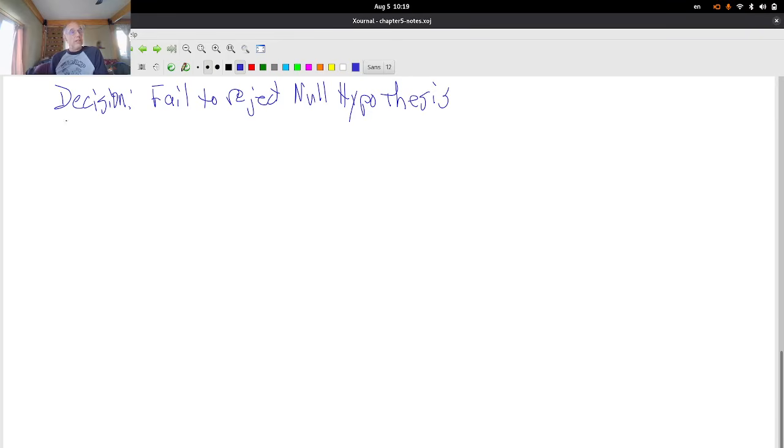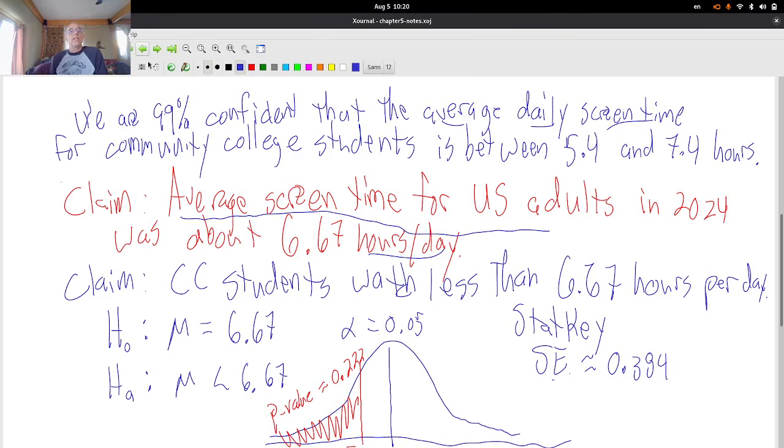Our conclusion, so the decision is always about the null hypothesis, the conclusion is always about the alternative. Can you support it or not? So conclusion, I do not have sufficient evidence to support the alternative. So I state that, explaining what the alternative is. So it's important when you do these hypothesis tests and confidence intervals that you write down on paper in words or type it up, what are your claims, what is your parameter?